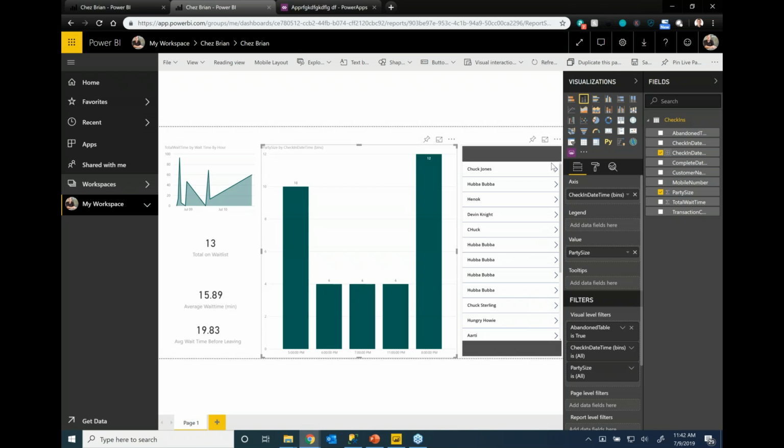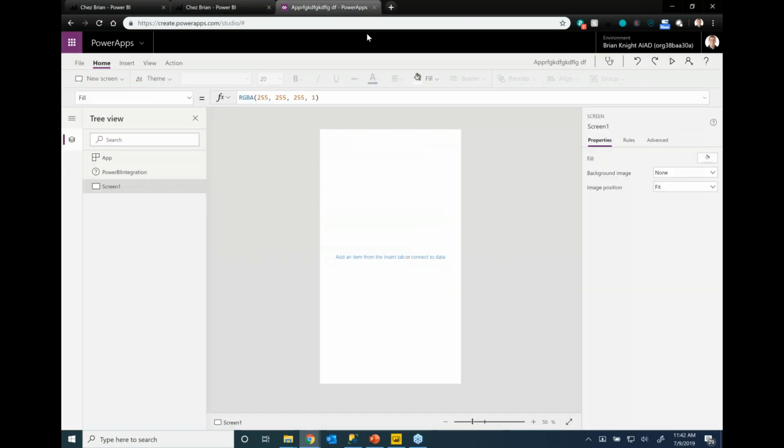Now, as it stands today, I could make this actionable here and make it where you click on this arrow and you're going to text the customer and apologize, send them a coupon code or whatever. You can do those things by integrating PowerApps into this Power BI report. But in my case, I'm going to make it more of a data entry application. My goal here is so I can show you a few more things around Power BI as well.